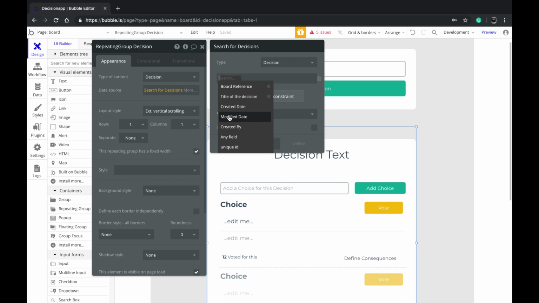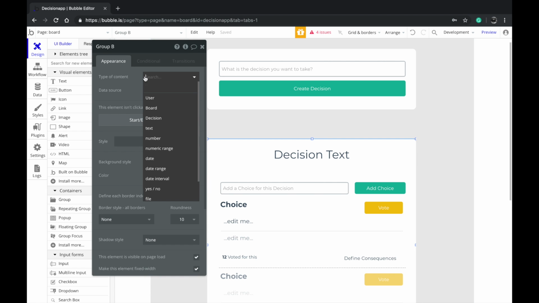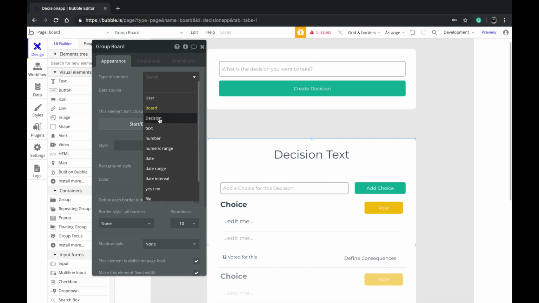I don't think so. You don't want to show just that because these boards, like this board here, can be shared with other people. So we want to add a condition here, board reference. We only want to show all the decisions that are mapped with the current page board. So that's what we're going to do here, and we have a group here. We want to define the value here, and type of the content is decision. I'm going to say current cell's decision.